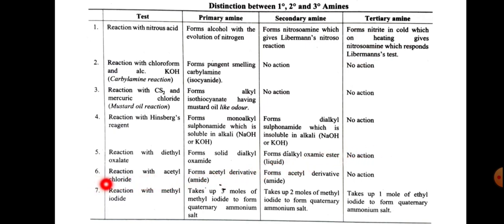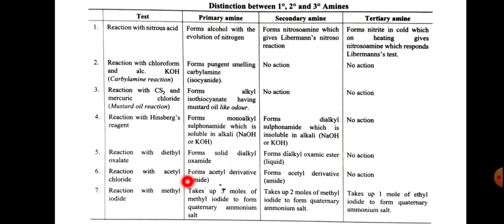And the sixth one is reaction with acetyl chloride, CH3COCl. So primary amines react with acetyl chloride and form an acetyl derivative, that is amide. CH3COCl reacts with primary amine and gives the corresponding acetyl derivative, that is amide. And secondary amines form an acetyl derivative amide, but tertiary amines do not react with acetyl chloride.